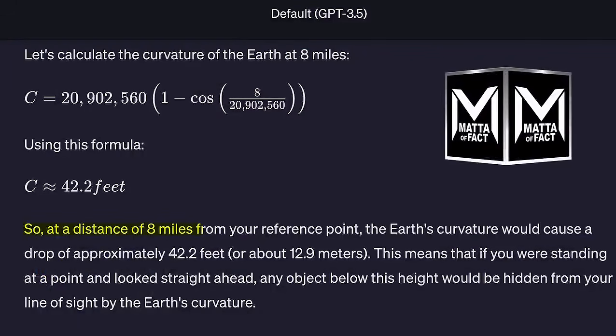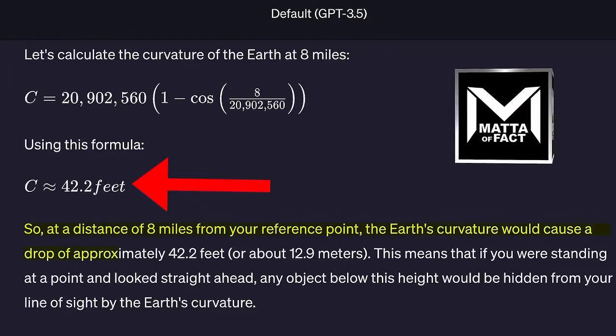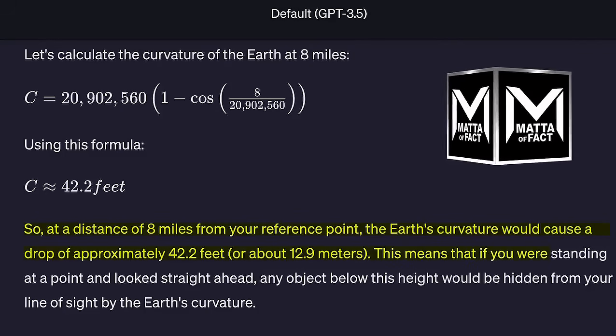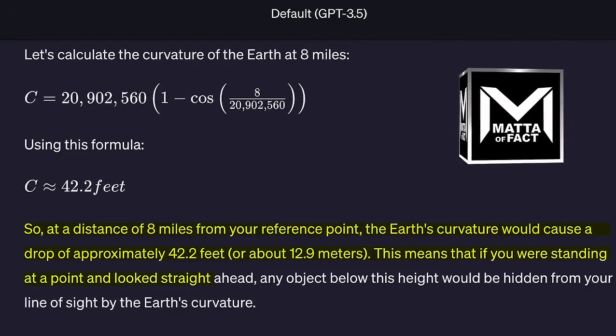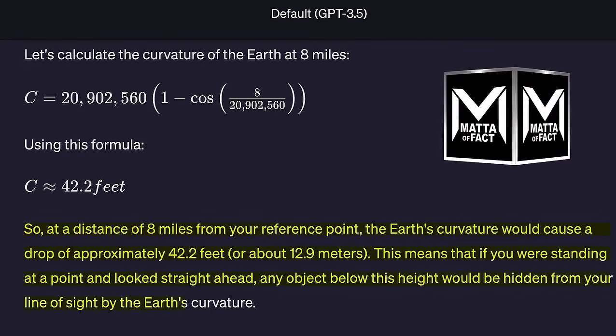So according to ChatGPT, at a distance of 8 miles from your reference point, the Earth's curvature would cause a drop of approximately 42 feet, or about 12.9 meters. That means that if you are standing at a point and you look straight ahead, any object below this height would be hidden from your line of sight. So 42 feet seems awful high.